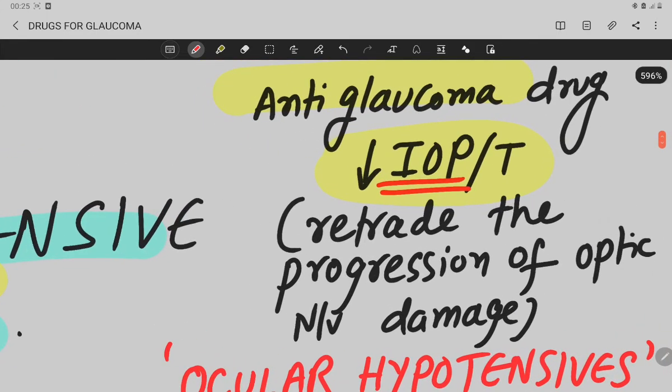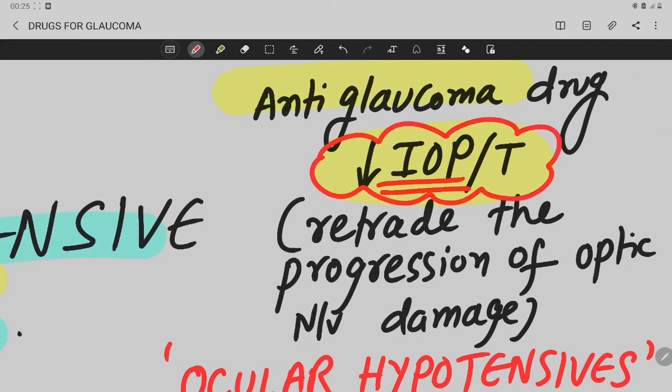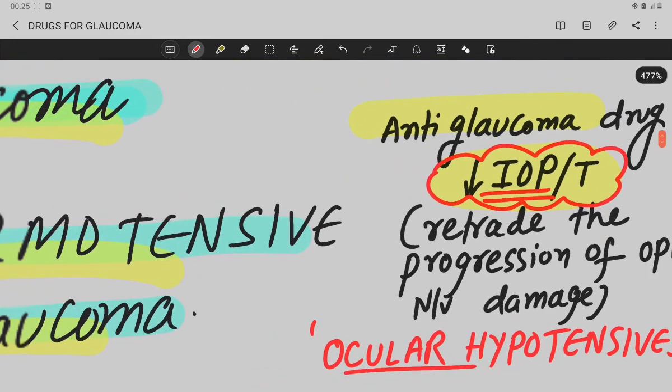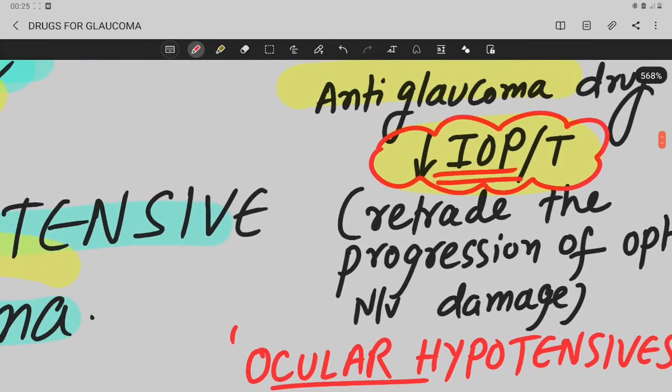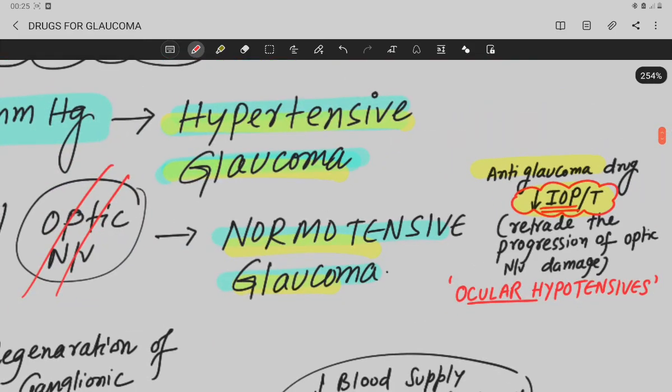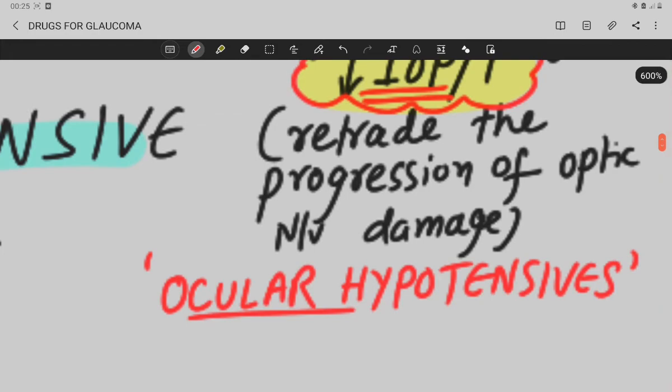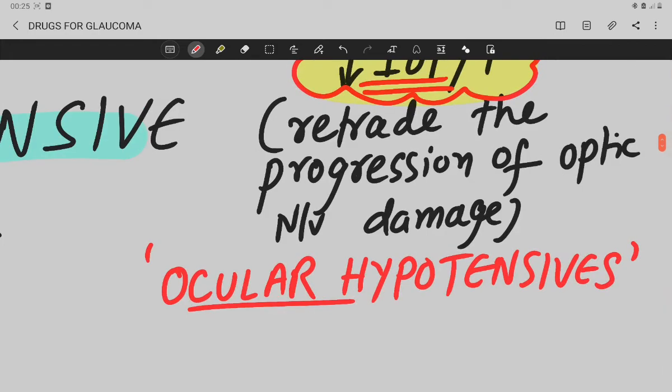So anti-glaucoma drugs reduce the intraocular pressure, whether it is normotensive or hypertensive, it does not matter. Okay, and why?